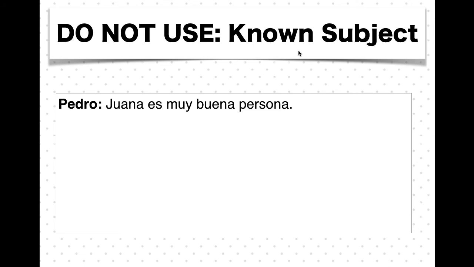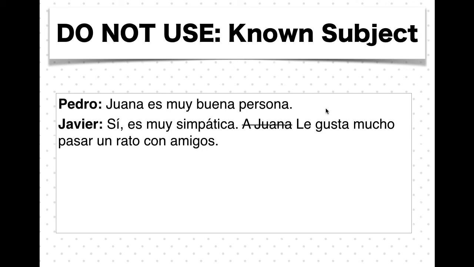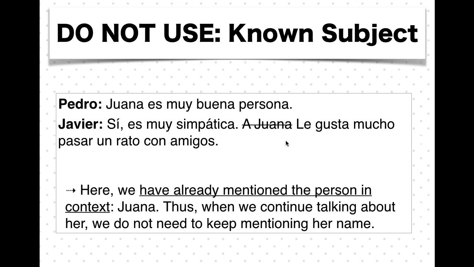One example of when you just don't need to use this is when the subject is already known. Here we have Pedro saying, Juana es muy buena persona. And Javier replies, sí, es muy simpática. Le gusta mucho pasar un rato con amigos. Here, Pedro introduces Juana into the conversation, and Javier continues talking about her. So, since she's already been mentioned, we don't need to keep saying her name every single time we want to talk about her, because we already know who we're discussing, and it's just the logical flow of conversation.